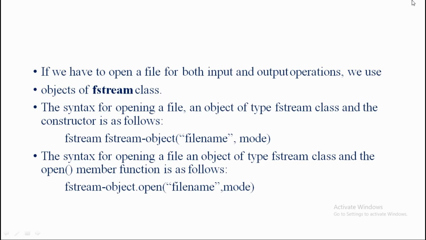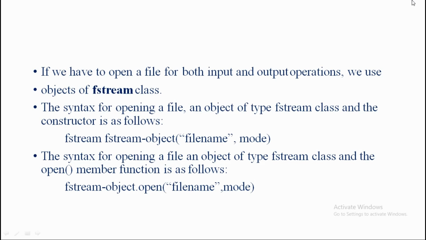Now we are in the fstream class concept, and if you want to open a file for both input and output operations, we use an object of the fstream class, which is derived from both ifstream and ofstream classes.